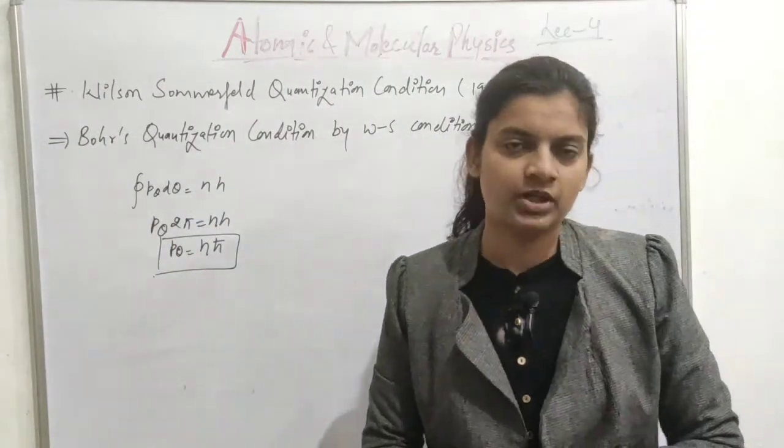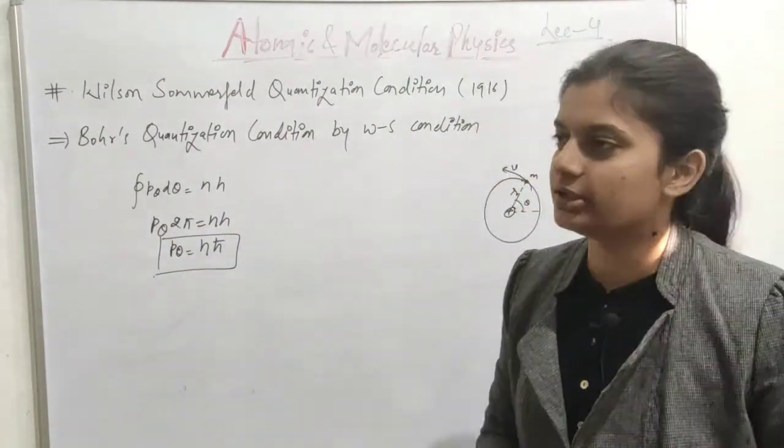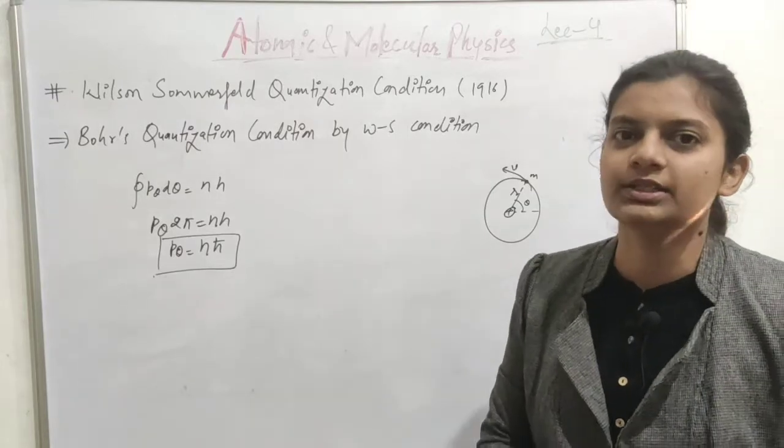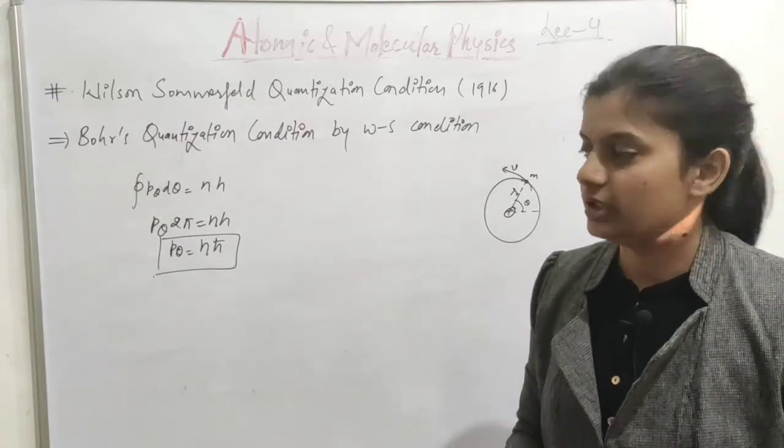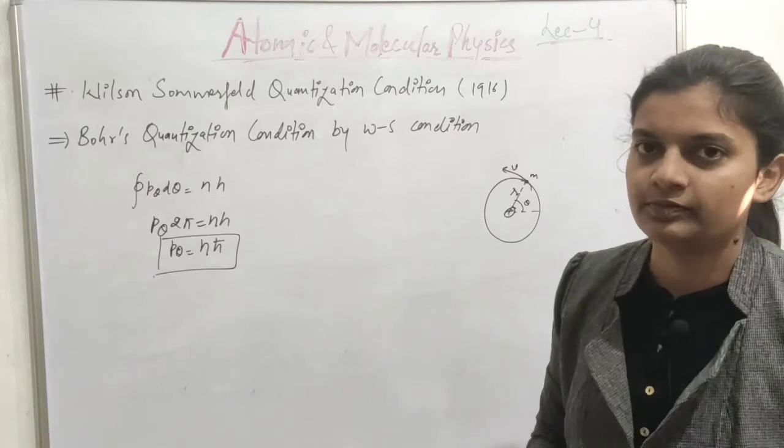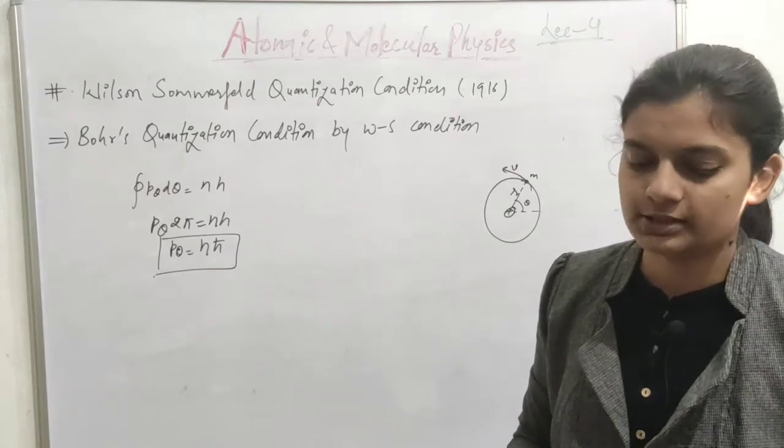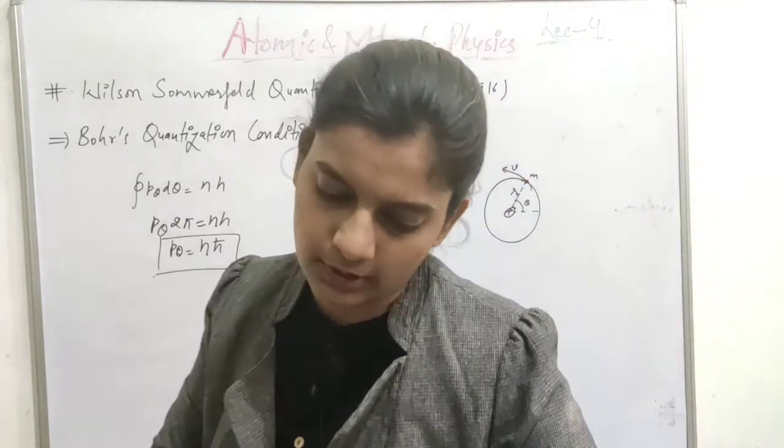Next we will see de Broglie's interpretation to explain Bohr's quantization condition. So this is clear, I think. If there is any query, you can ask. The comment box is there, you can ask there.